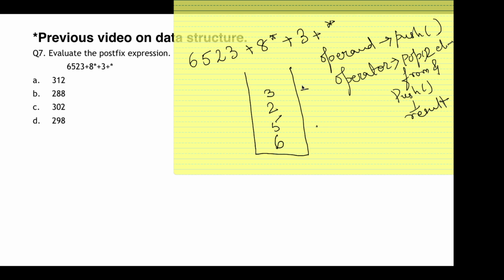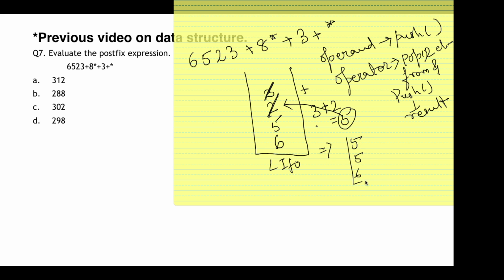Now plus is an operator, so I'll pop out two elements, 3 and 2. Stack follows LIFO, last in first out, so pop will also be in that order, so 3 and 2 will be popped out, and the value will be 5. Now 5 will be pushed back onto the stack, so my stack will look like this: 5, 5 and 6.